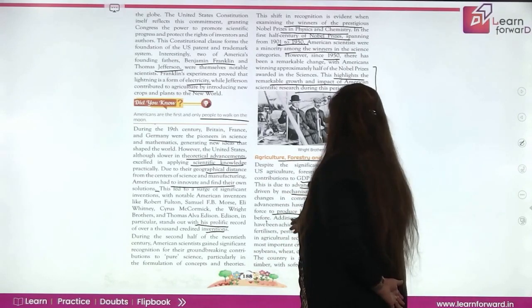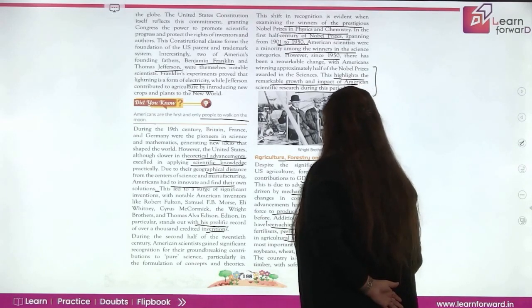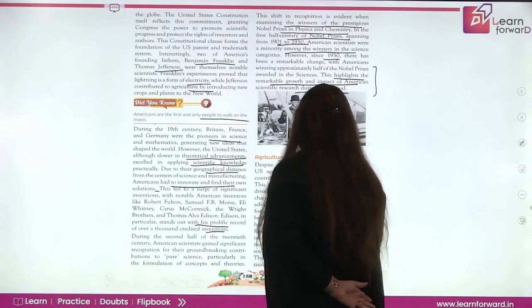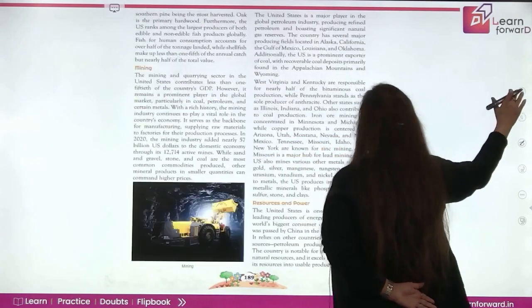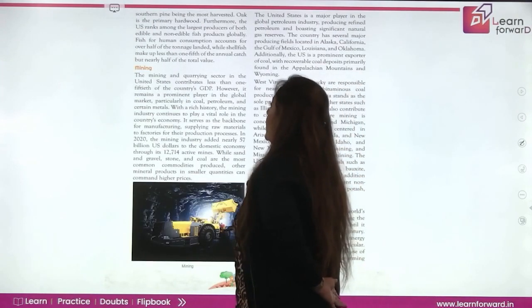Additionally, yield improved, which was achieved through increased use of fertilizer, pesticide, herbicide and changes in agricultural technique like irrigation. The most important crops grown in the US are corn, soybean, wheat, cotton, grapes and potatoes. The country is also a major producer of timber, with softwoods like Douglas fir and southern pine being the most harvested. Oak is the primary hardwood.